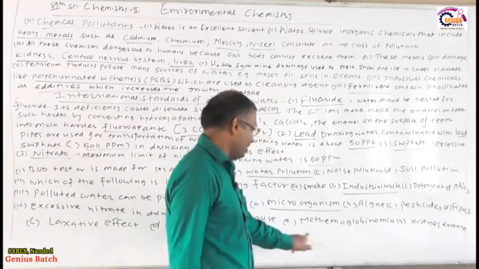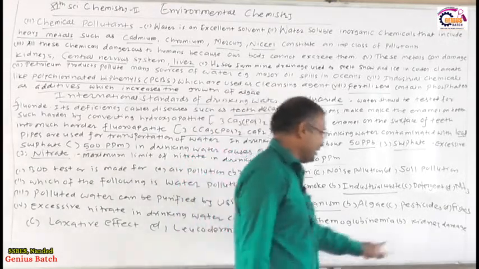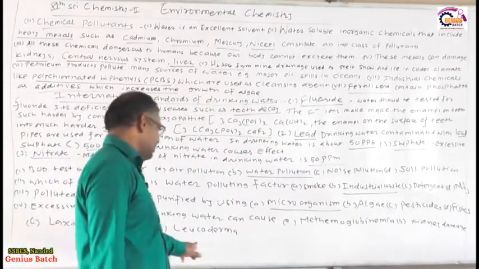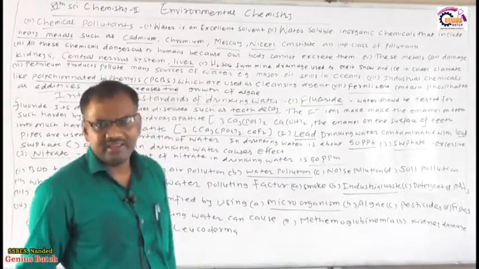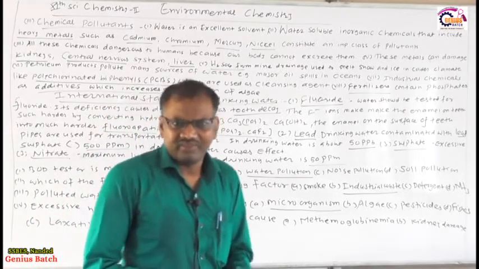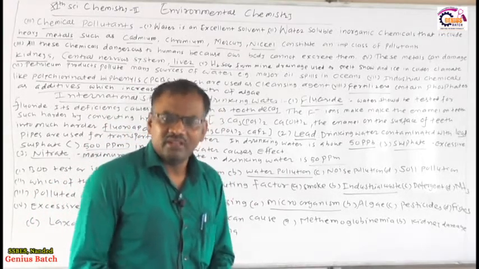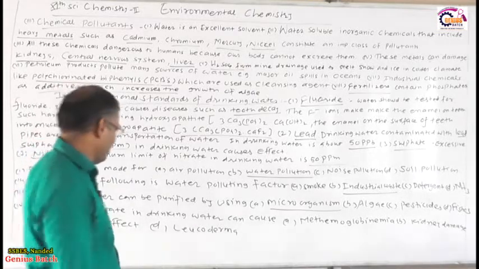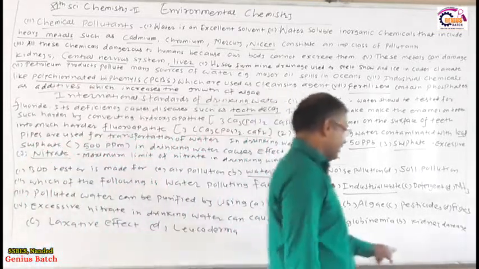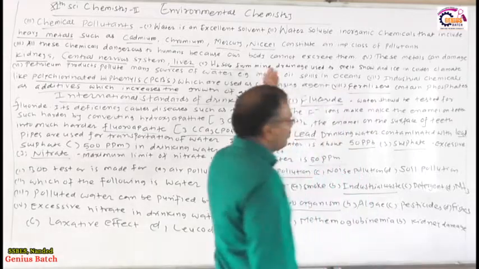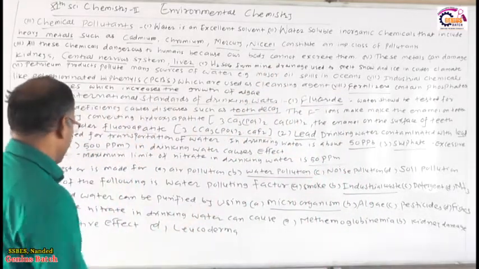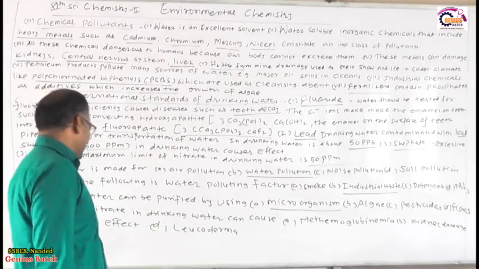So excessive nitrate in drinking water can cause methemoglobinemia, kidney damage, laxative effect and leukoderma. Leukoderma is not one of the diseases due to excessive nitrate. Kidney damage is due to heavy metals, so B is not the option, D is not the option.